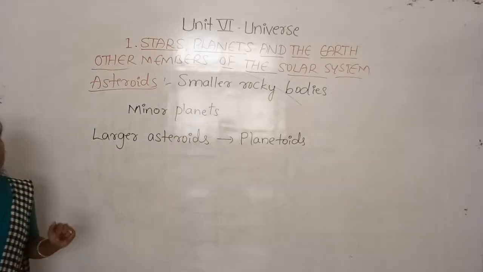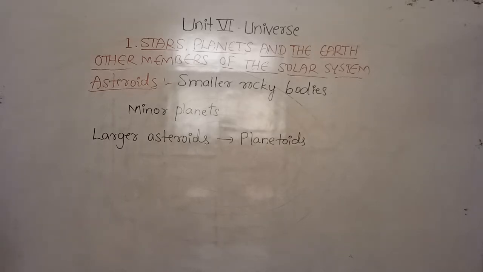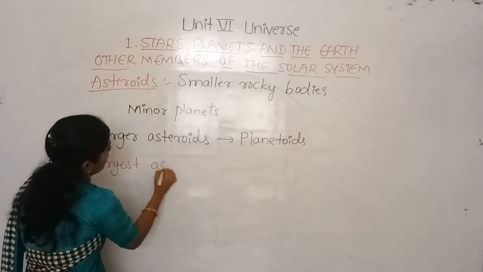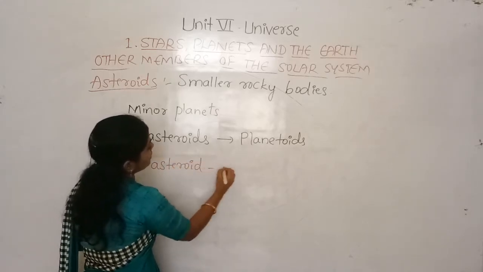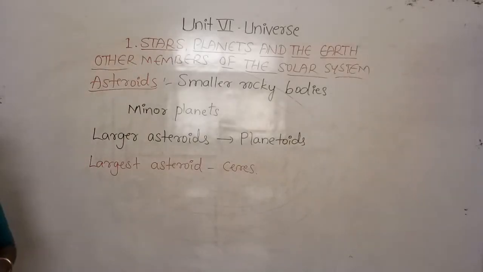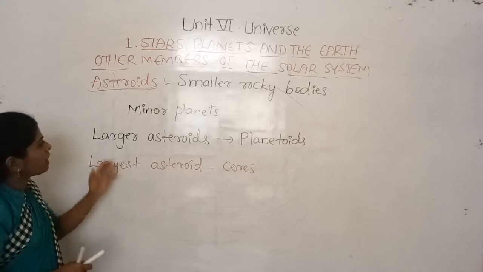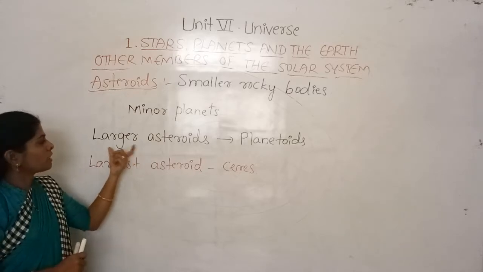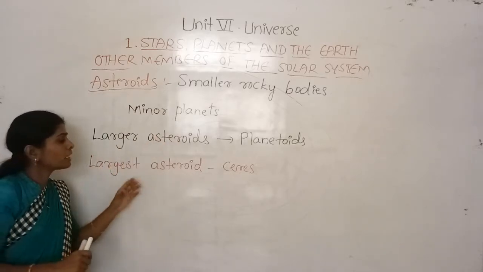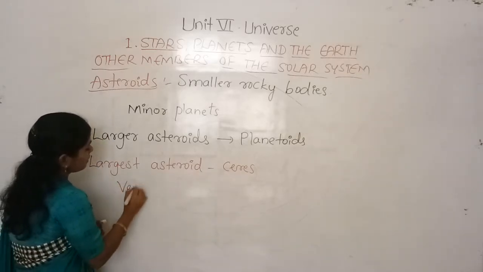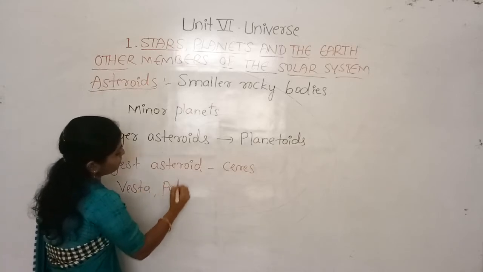And for some examples of the larger asteroids, the largest asteroid is Ceres. So this Ceres is the largest asteroid, means it is the biggest one. Because we say that some are smaller than the planets and some asteroids are very large. Among those, the largest asteroid is Ceres, and then Vesta and Pallas.